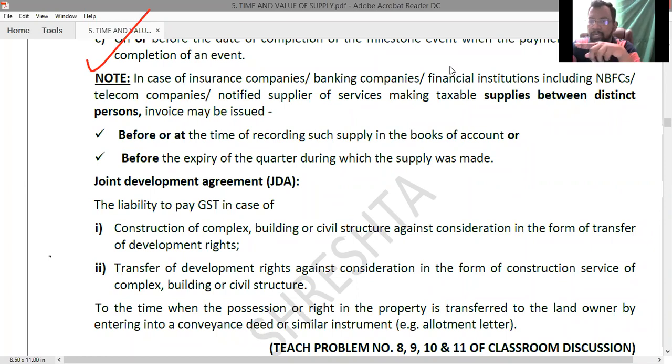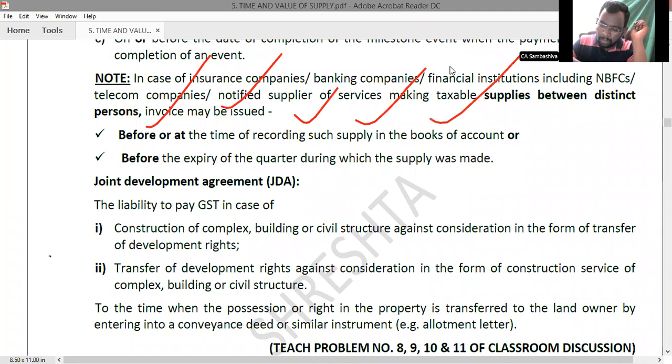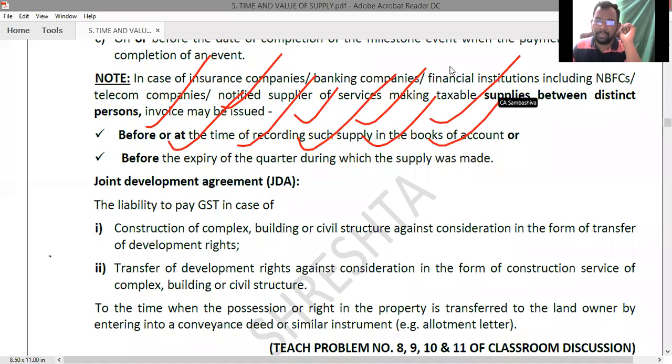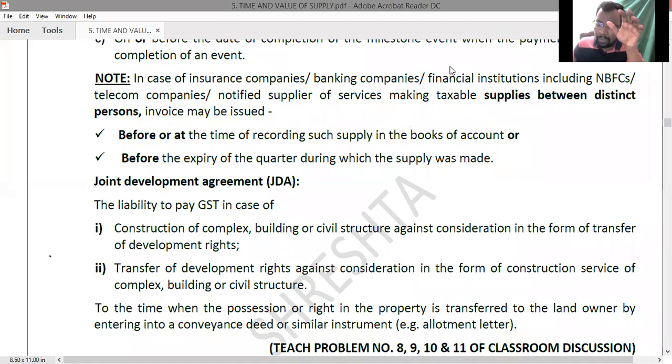Right, ma? There we have learned about the distinct persons. So when should the invoice be issued, ma? The invoice may be issued before or at the time of recording said supply in the books of account, or before the expiry of the quarter during which the supply was made. So whenever that particular entry was recorded into the books of account, then you need to issue the invoice, or before the expiry of a quarter during which such supply was made.